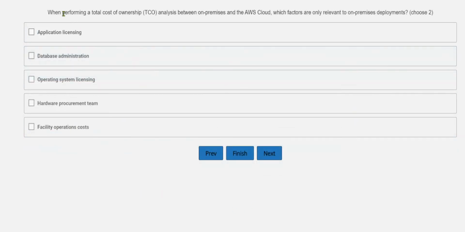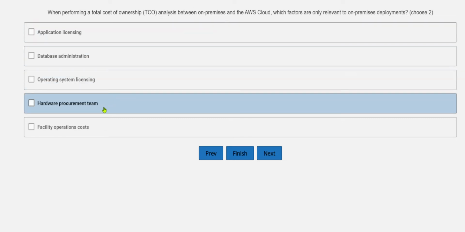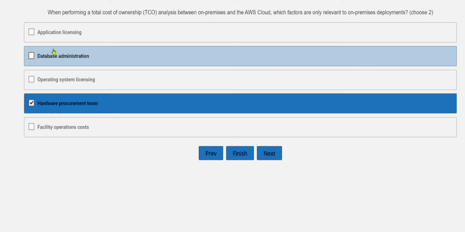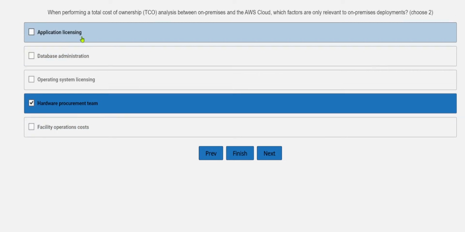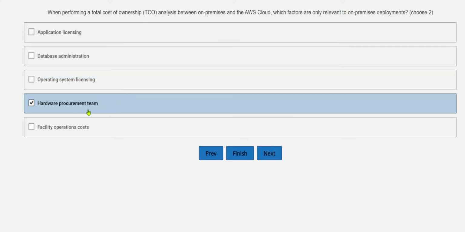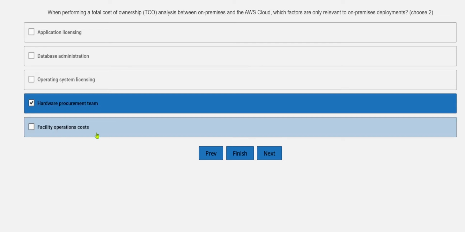So to the next question: when performing a total cost of ownership analysis between on-prem and the AWS cloud, which factors are only relevant to on-prem deployments? Choose two. When it is about on-prem deployments, one can be the hardware procurement team, and the other options include application licensing. For the total cost of ownership analysis, we need to check for only relevant to the on-prem deployment. So the hardware procurement team can be one option, and the other option is facility operating cost.